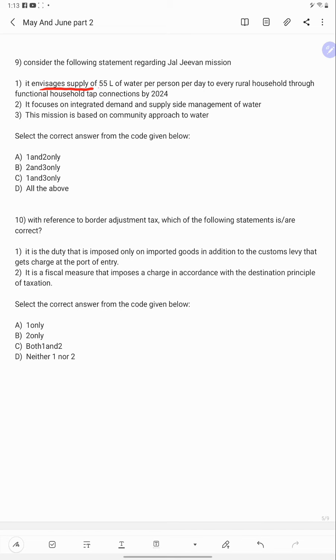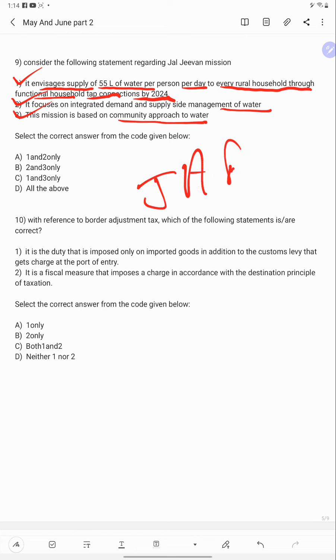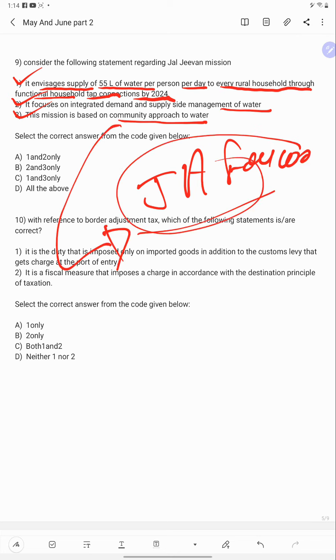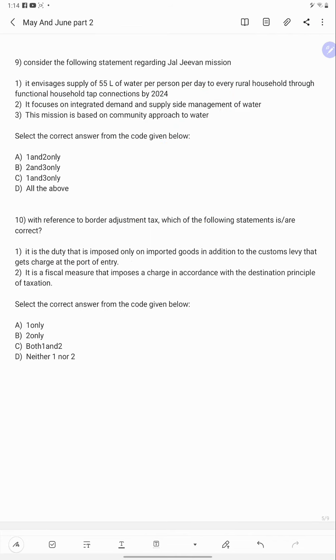It ensures supply of 55 liters of water per person per day to every rural household through a functional household tap connection by 2024, correct? It focuses on integrated demand and supply side management of water, correct? This mission is based on a community approach to water, correct? This mission actually looks to create a Jal Andolan for water. That's why this Andolan is based on community participation. So come to the next question.